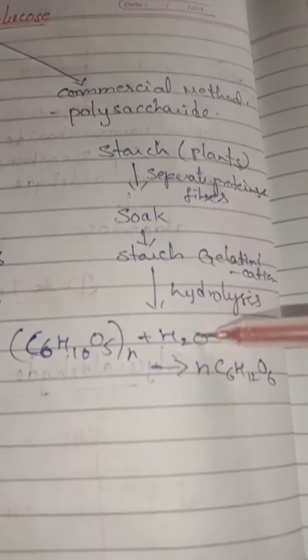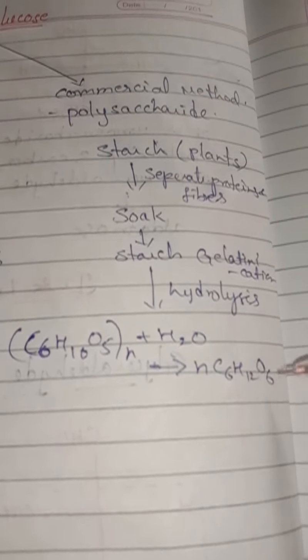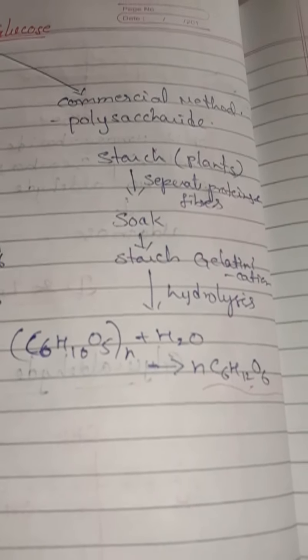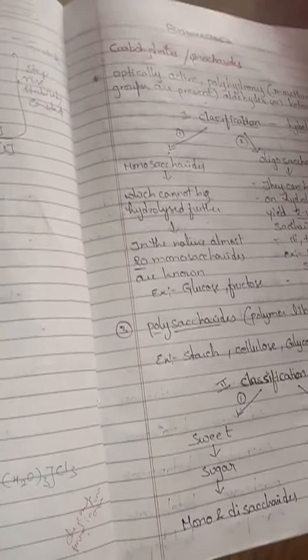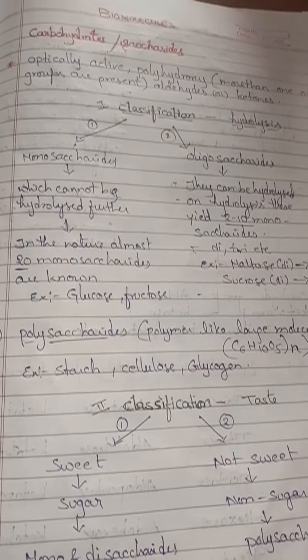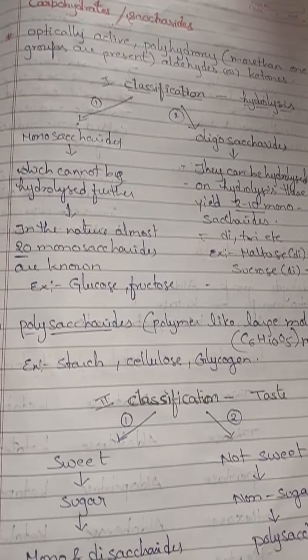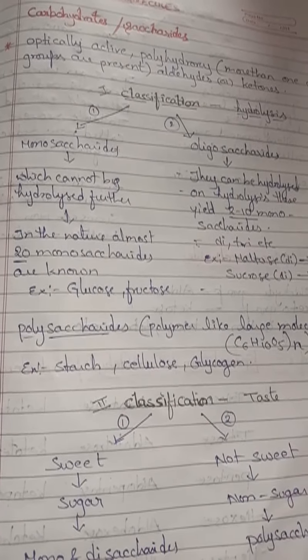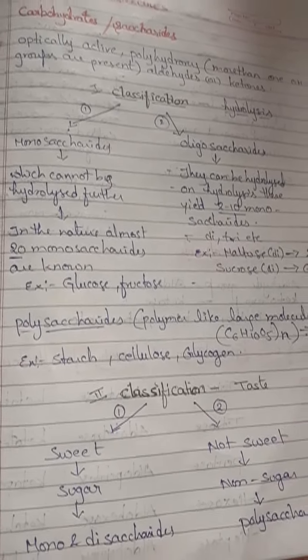When it undergoes hydrolysis, it yields nC6H12O6. This is the formula for glucose, but how many? n number of units. So this is about the preparation of glucose, and I have given an introduction to biomolecules and what carbohydrates are. In the next class we are going to deal with the structures of carbohydrates or glucose units. Thank you, children.